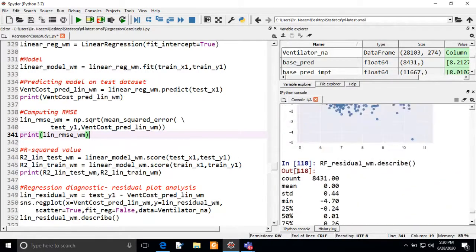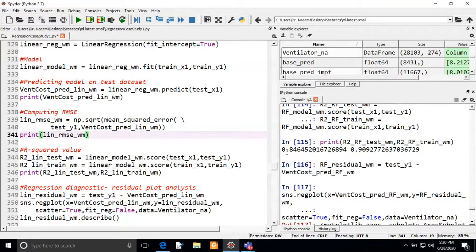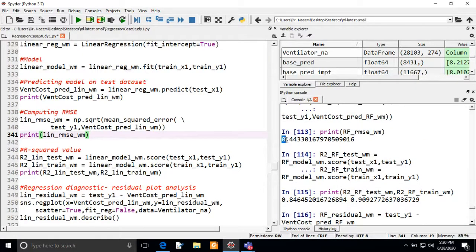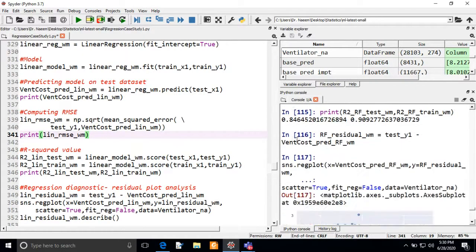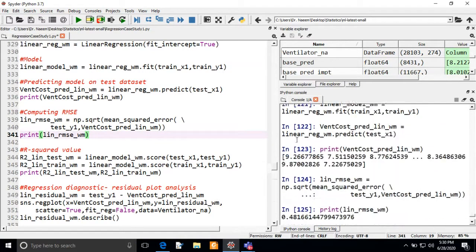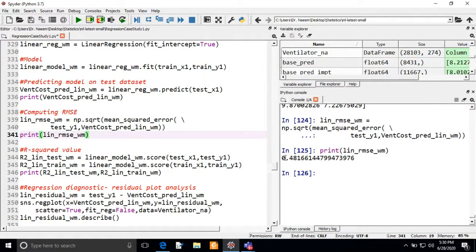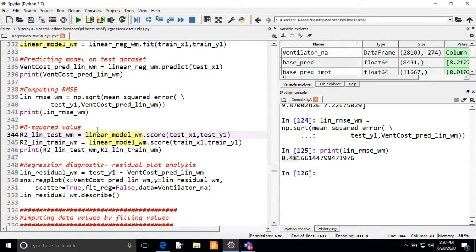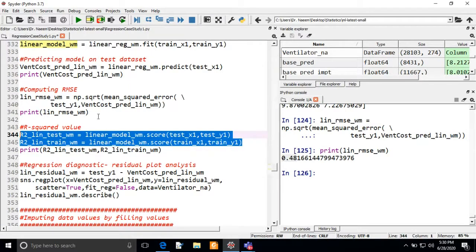You can see here, this is 0.44 for the random forest model. Now for the linear regression model, it is 0.48, which is larger than the root mean square error of random forest. Now let me compute the R squared value for the linear regression model. That will also help us to compare. We have to see whether it is close to 1 or not.